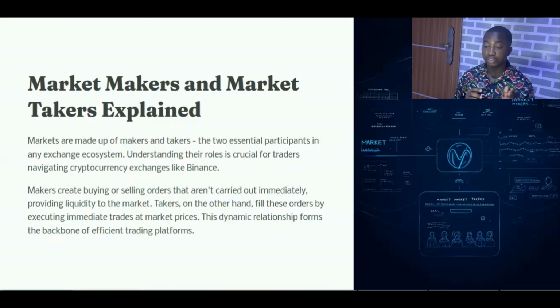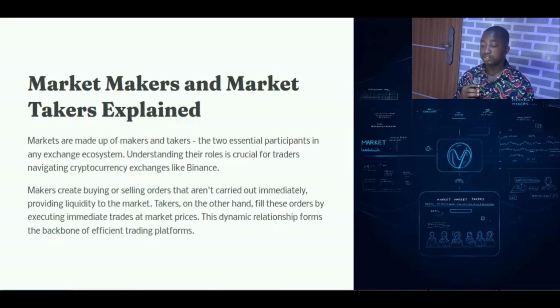Makers are those who create buying or selling orders that are not carried out immediately. So they help to provide liquidity to the market because their funds or their tokens are there before their trades are actually completed. So they provide liquidity to the market.